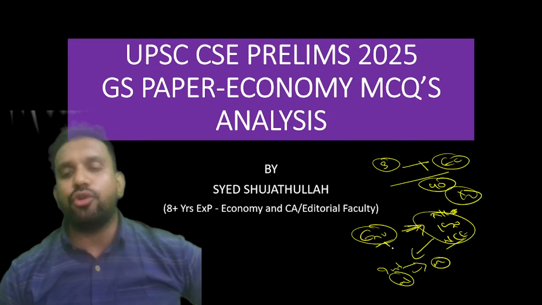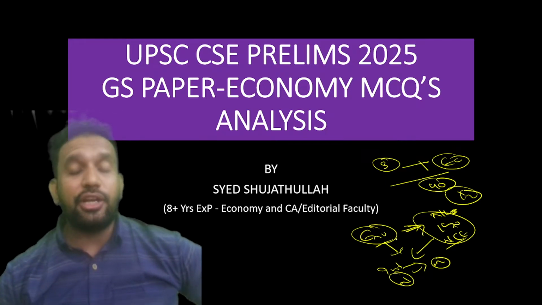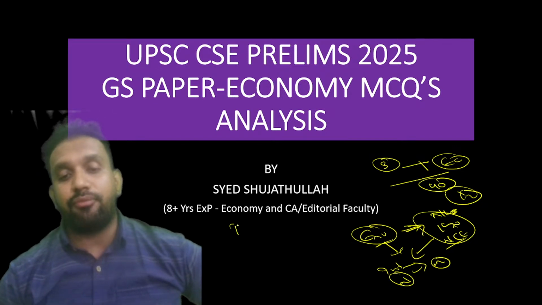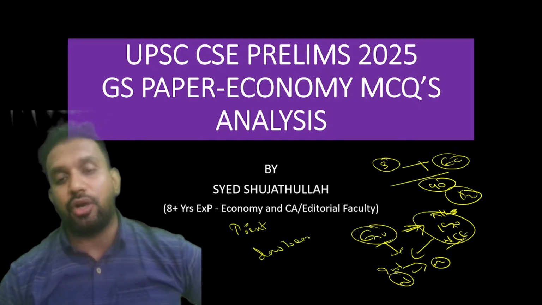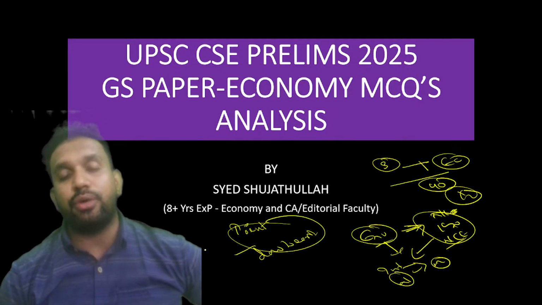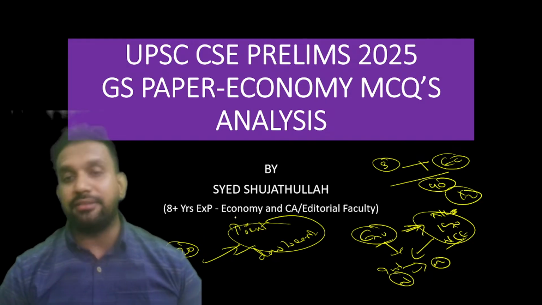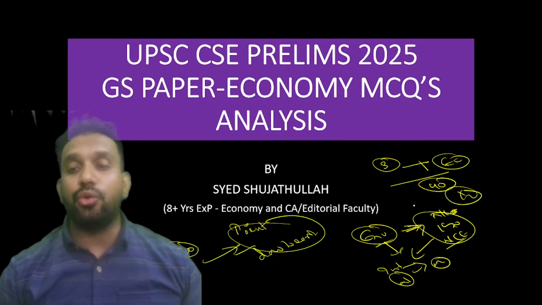So we are not able to keep track of it. What I understood about environment preparation for the aspirant is that if they follow the Print newspaper and the Down To Earth newspaper, the 20 environment questions can be easily done. So make sure that you don't make this mistake.